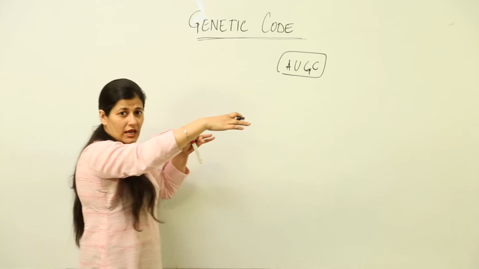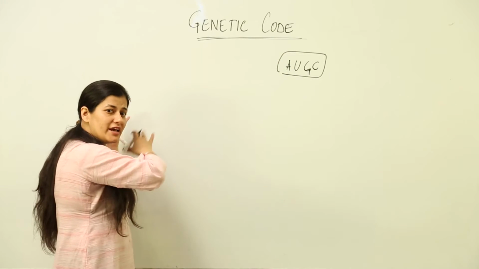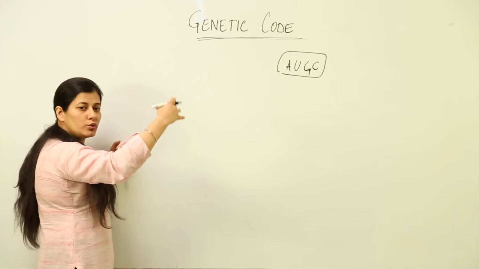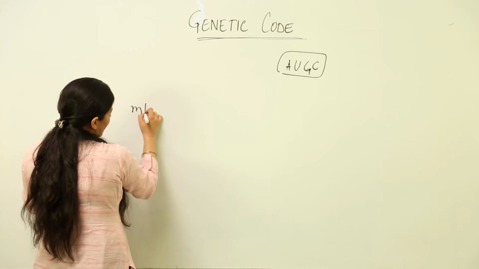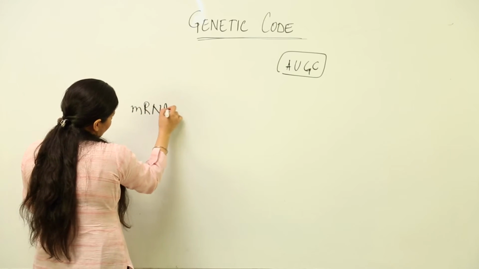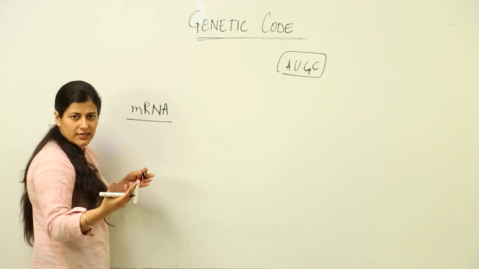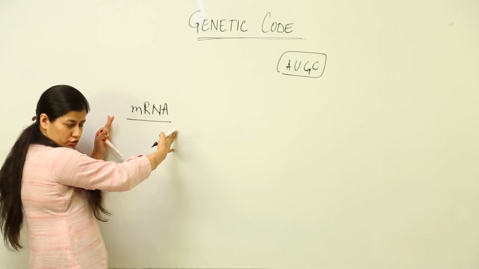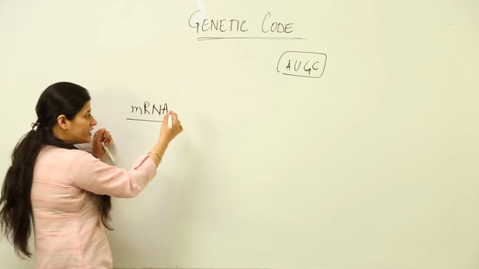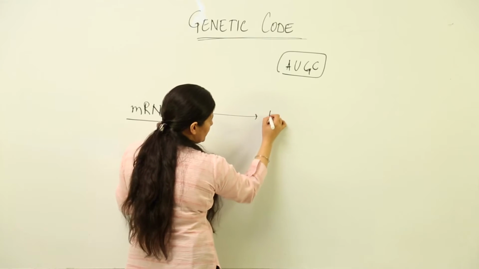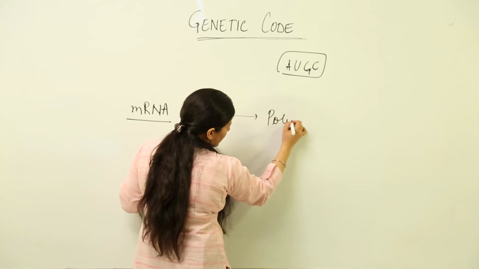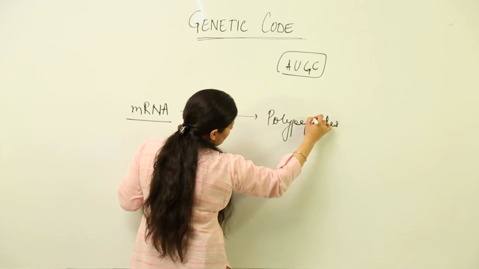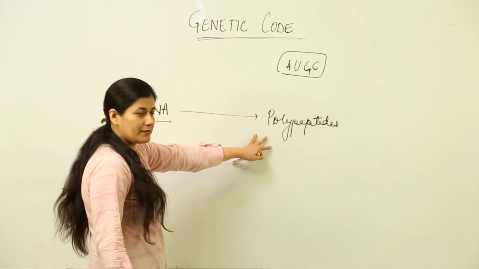Why did I say AUGC and not ATGC? Because DNA has been left behind. DNA has been used to get mRNA. That mRNA had the introns and exons, and they also have been spliced. Now, this mRNA that has been obtained has to be converted into proteins, or rather I would say polypeptides. Now, from your knowledge of biomolecules, what are polypeptides made up of?